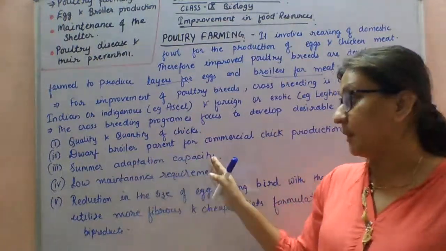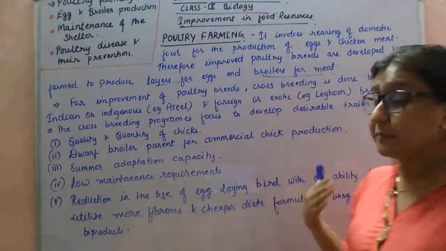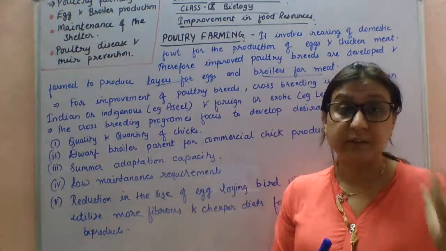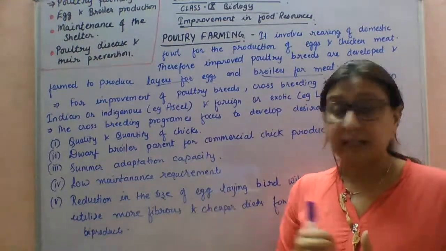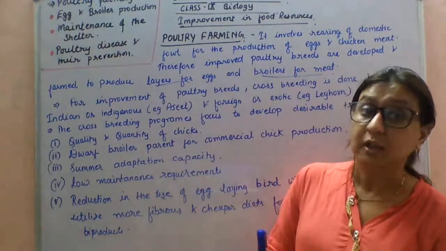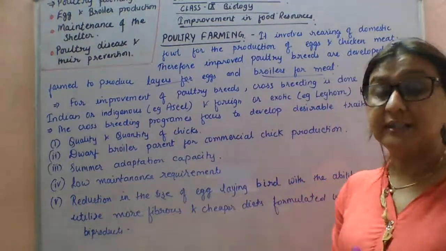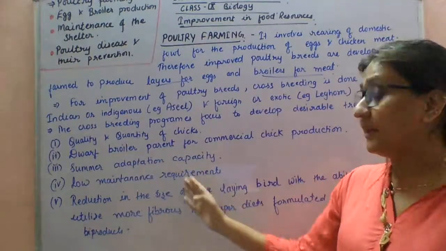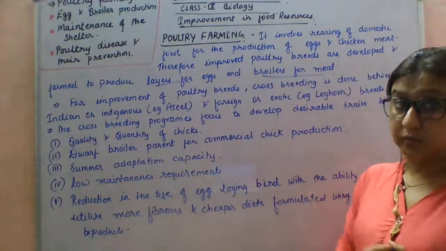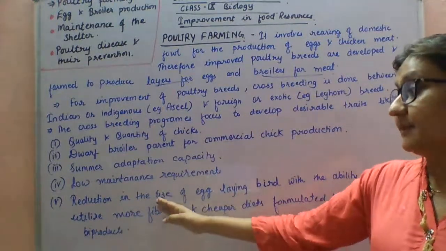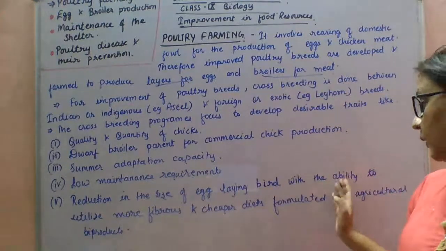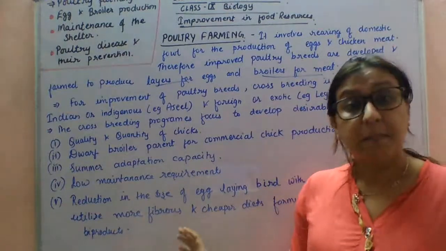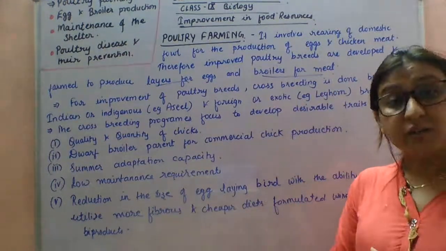Next is summer adaptation capacity, which means tolerance to high temperature. They can resist higher temperatures and will not die in summers. Next point is low maintenance requirement; the requirements are very less. And last is reduction in the size of the egg laying bird, with the ability to utilize more fibrous, cheaper diets formulated using agricultural byproducts.